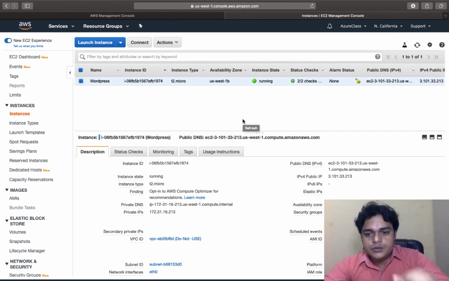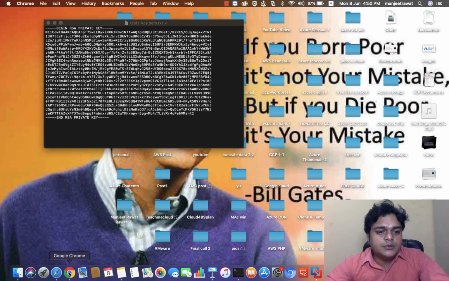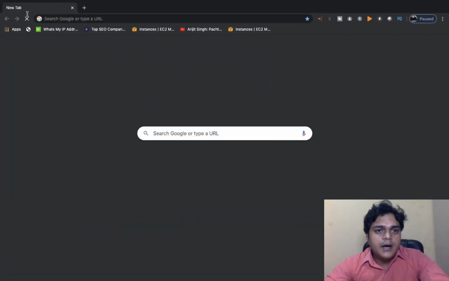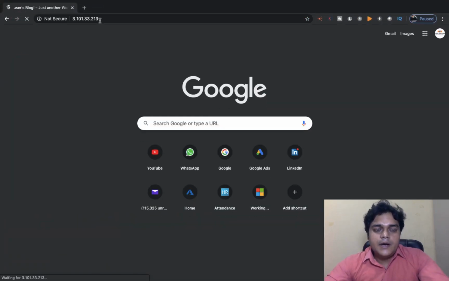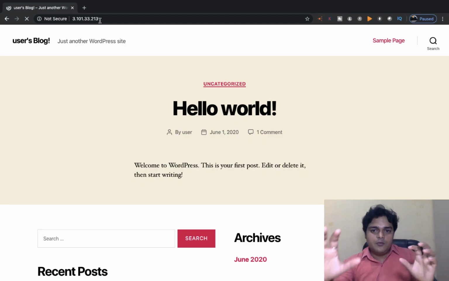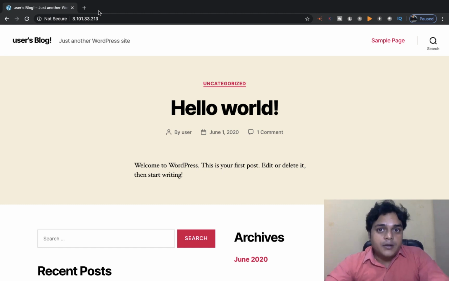So what you need to do is copy the public IP and paste it on any browser. I'm going to open my Google Chrome and just paste it here, right? And you are able to see one website successfully running, but unfortunately it's a default website, and you are planning to create your own website. So you need to open the dashboard, and the dashboard of WordPress can help you to design and create your website.